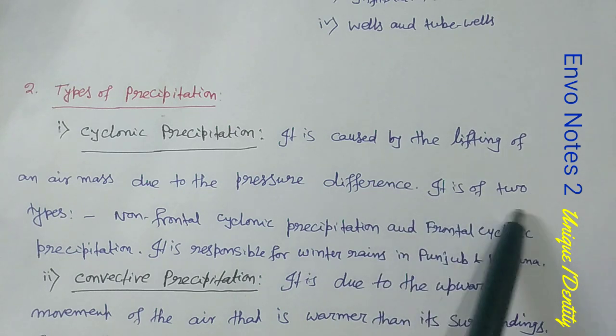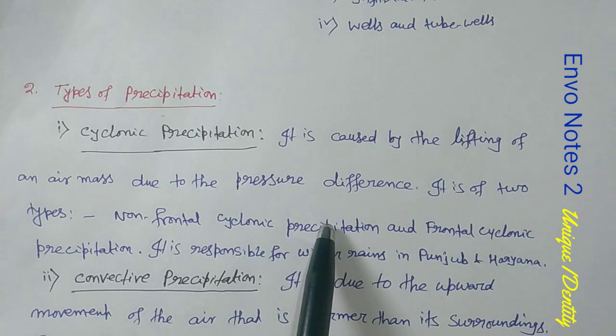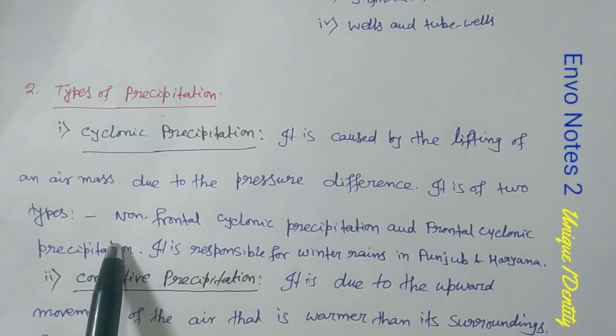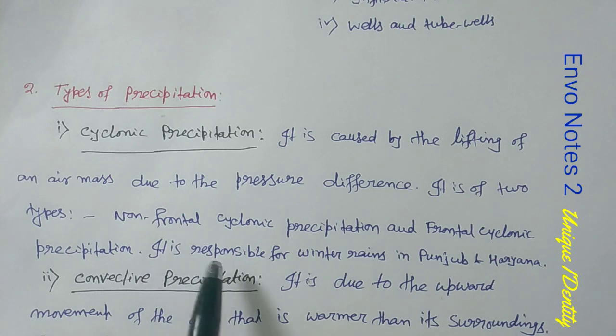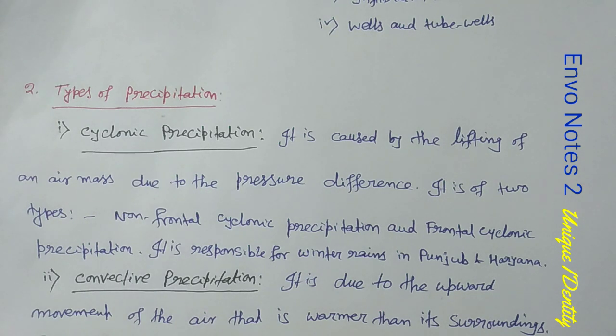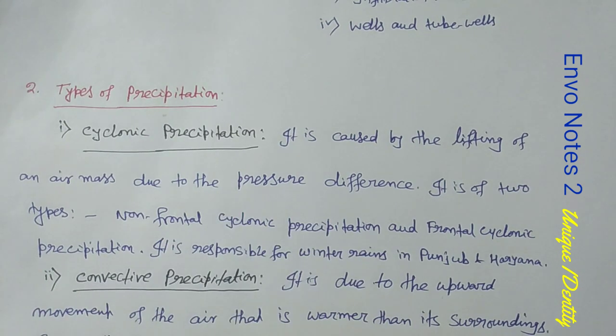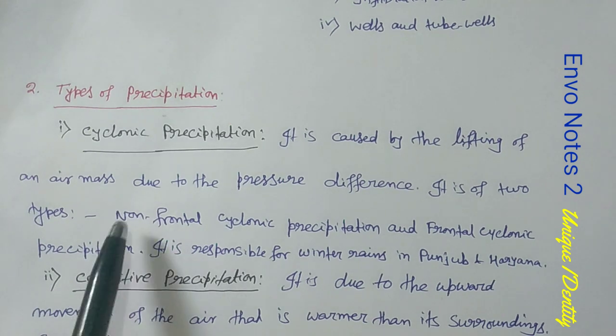It is of two types. What are those two types? That is non-frontal cyclonic precipitation and frontal cyclonic precipitation. And in which part of India does it generally occur? It is responsible for winter rains in Punjab and Haryana in India. So now you have a clear picture of cyclonic precipitation. If anything is asked in any question or interview, you may at least tell this, because there are lots of things to discuss, but as I am presenting the gist of the syllabus, I am just touching it.